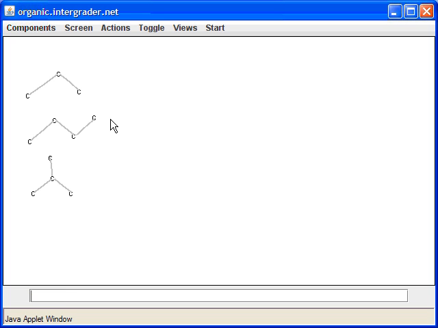Now, let's take these two butane isomers and generate pentane isomers. To do that, I'm going to take this picture and add another bond over here. So I'll draw butane again and add a new bond over here. Then I'm going to take butane and add a new carbon bond over here. So both of these compounds have 5 carbons. The top compound right here is called pentane or normal pentane. And the second compound down here we're going to call isopentane, because it has 5 carbons, and also because it's an isomer of pentane.